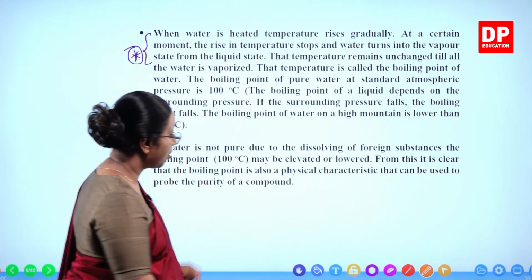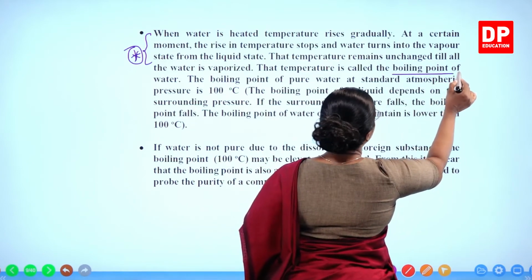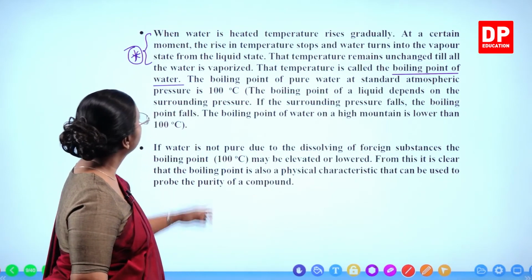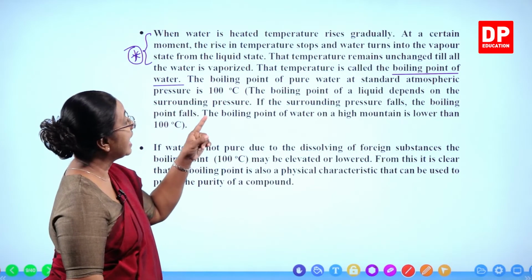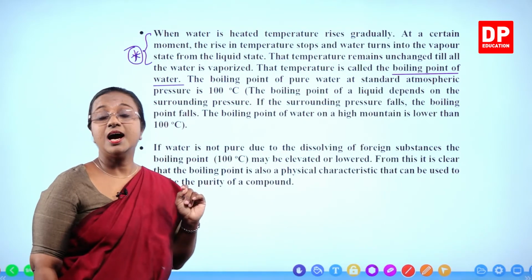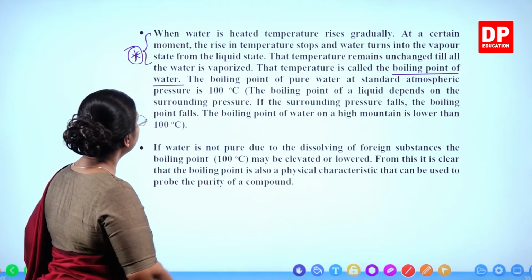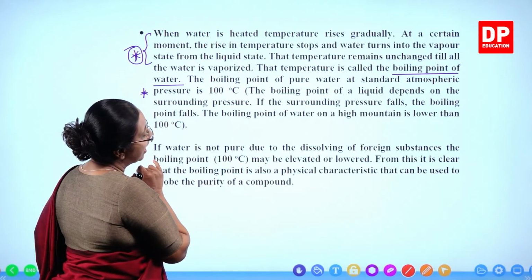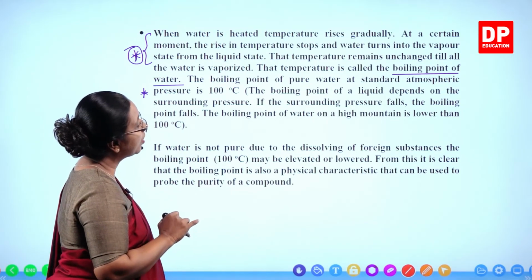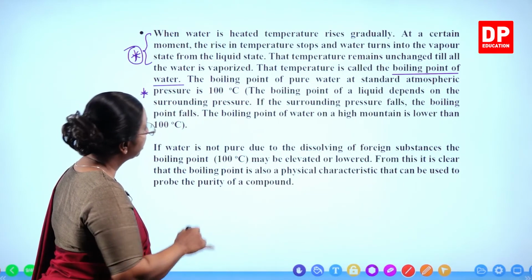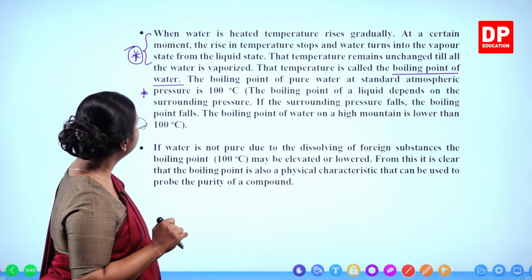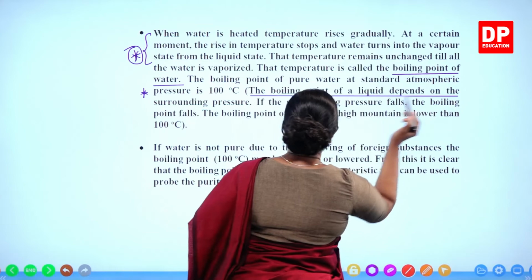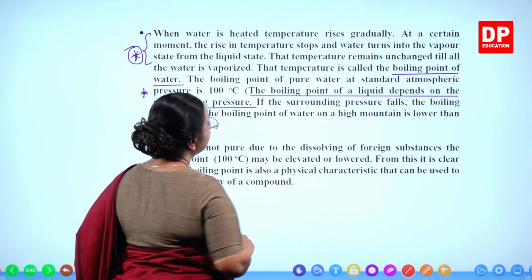That temperature is called the boiling point of water. The boiling point of pure water at standard atmospheric pressure is 100 degrees Celsius. That is very important. This part is very important. At the standard atmospheric pressure, the boiling point of pure water is 100 degrees Celsius. The boiling point of a liquid depends on the surrounding pressure. What I told you. The boiling point of a liquid depends on the surrounding pressure.